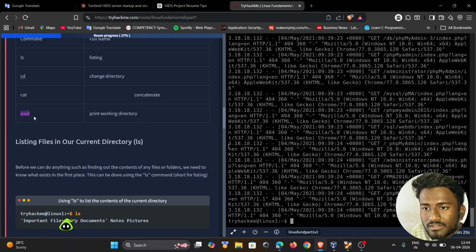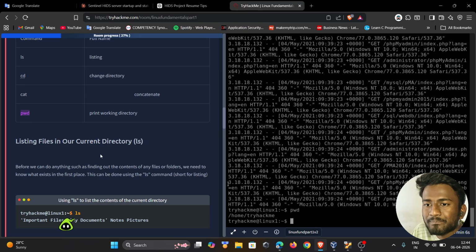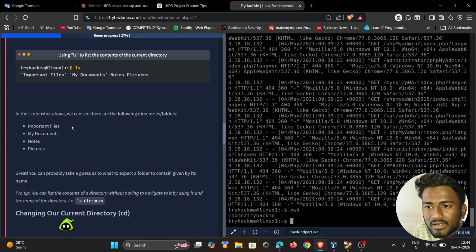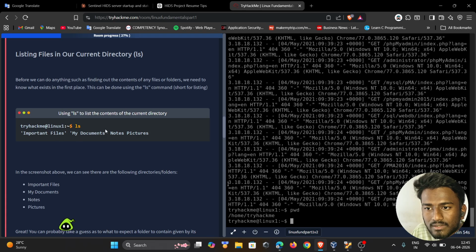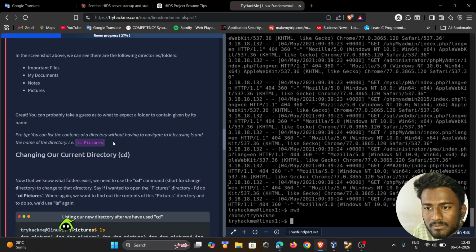As I told you, PWD means print working directory. It is used to show which directory we are in right now. We use the pwd command, and the output is slash home slash tryhackme. This is the present working directory. So they told us the theory about the ls command, which lists the documents, as I told you before.